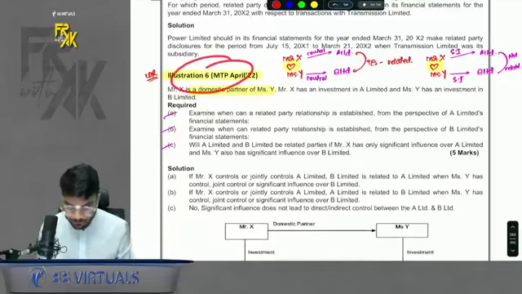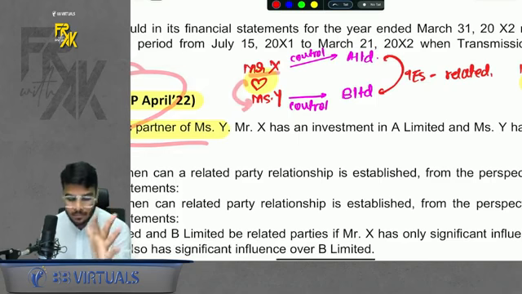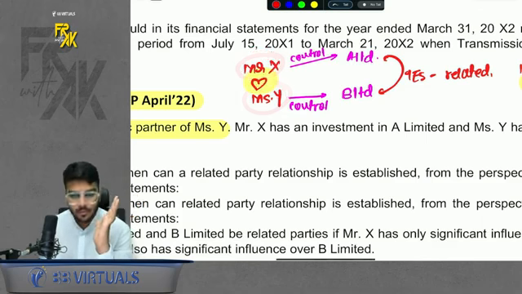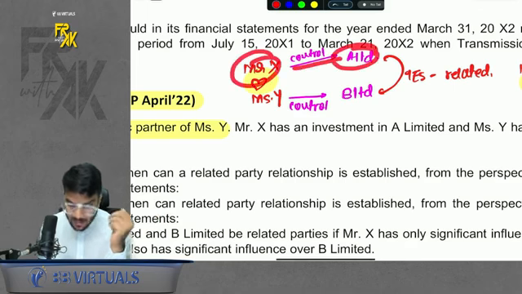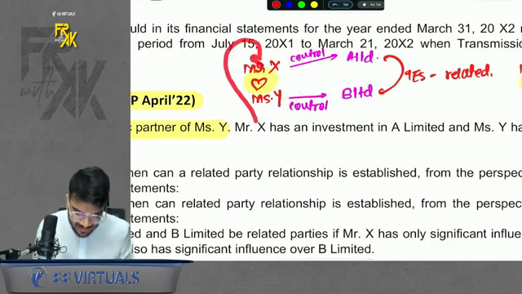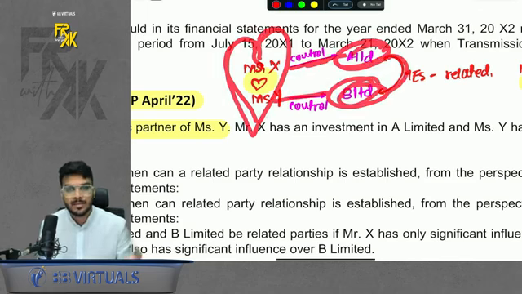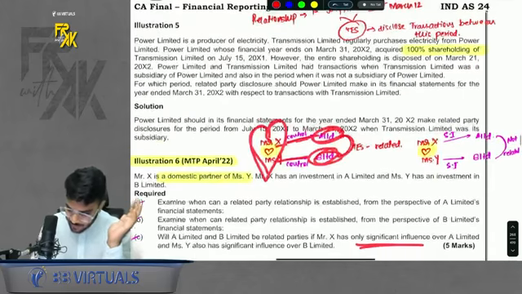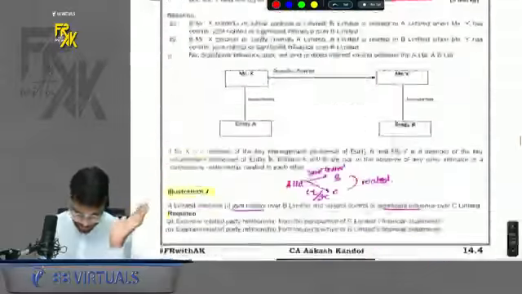Come to example number 6. Here X has a domestic partner Y, so X has a close member Y. Do remember, if you have any close member, what belongs to X will also belong to Y. They are in love. So if X has control in A, it is just like Y has control in A. If Y has control in B, just treat X and Y as a single unit. So this unit has control in A and control in B. Are A and B related? Yes, both sides control, it is fine. Understood? If both sides had influence, then treated as one unit with influence on both sides, they are not related in that case. Do remember.